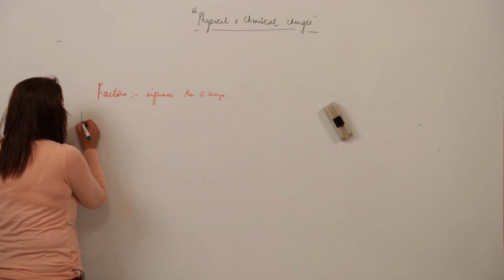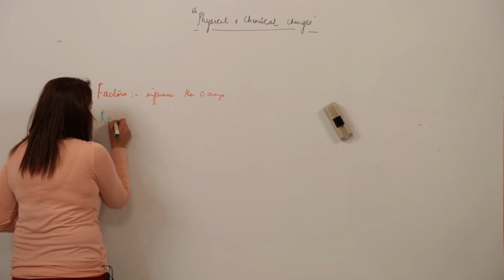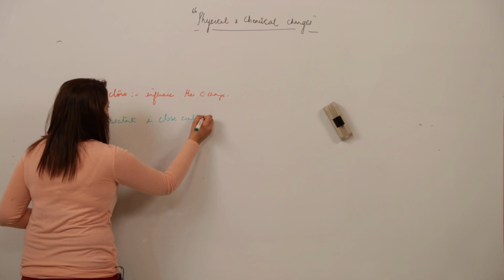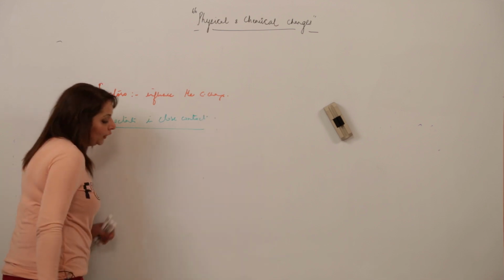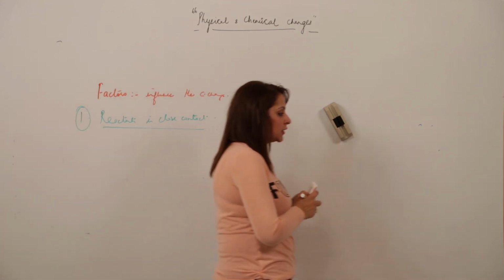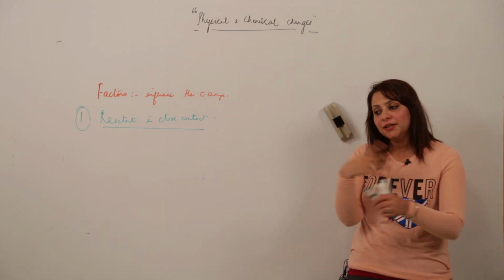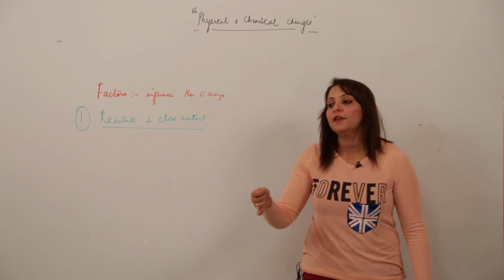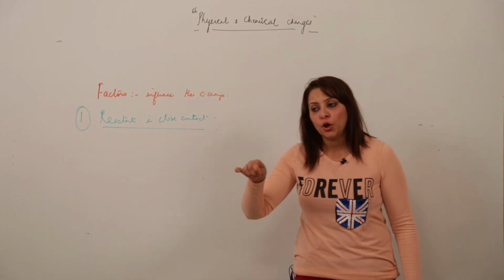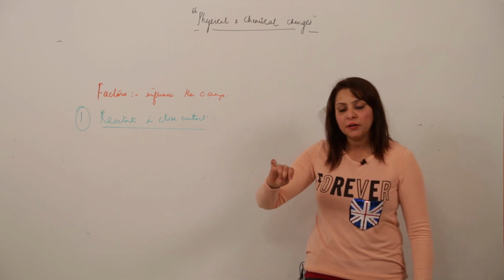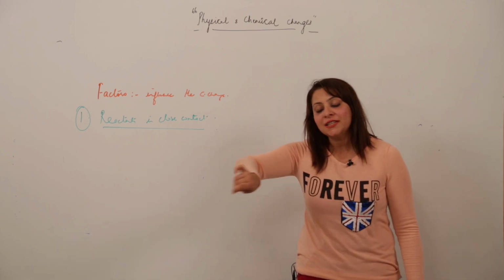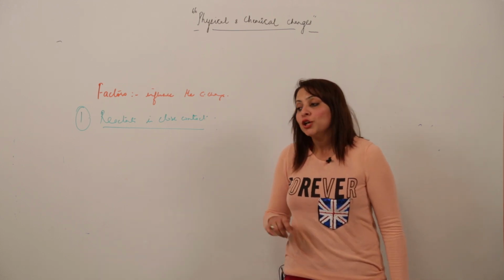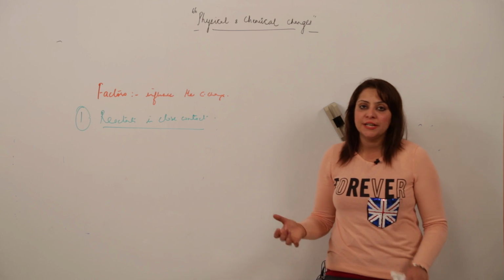The first factor which is responsible is to make the reactants come in close contact. See, if I want the milk to turn into curd, what am I going to do? I am going to add a spoon of curd into slightly hot milk, and then I will be stirring it so that it gets uniformly distributed in the milk. Then the reaction will occur and it will change into curd.